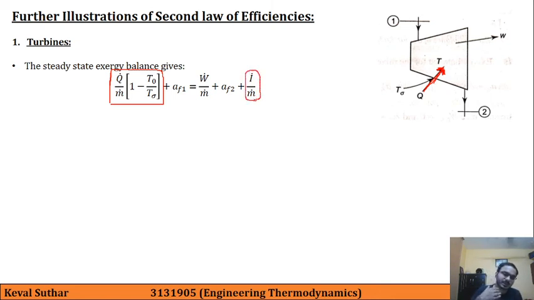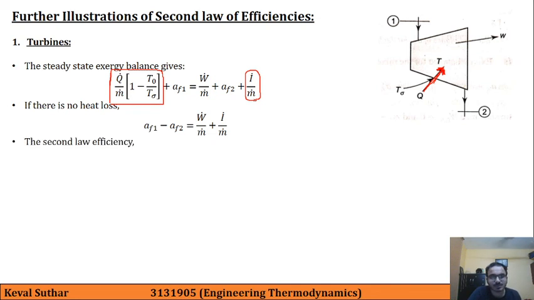So this is nothing but the quantities of exergy which are entering equal to the quantities of exergy which are leaving plus destruction in the form of irreversibilities. So if there is no heat loss, that is if an adiabatic process is happening, then we can write AF1 minus AF2 is equal to W by M plus I by M in flow rate terms.